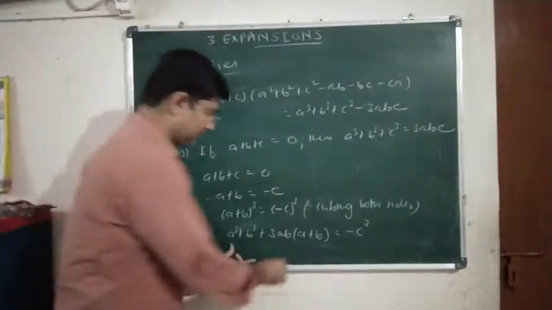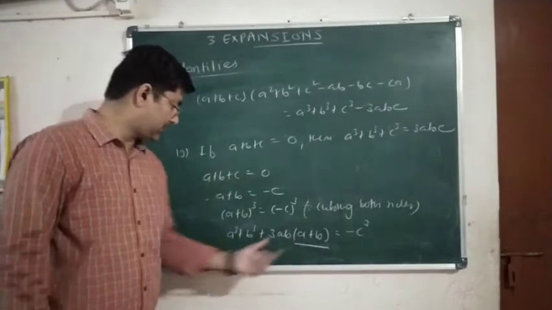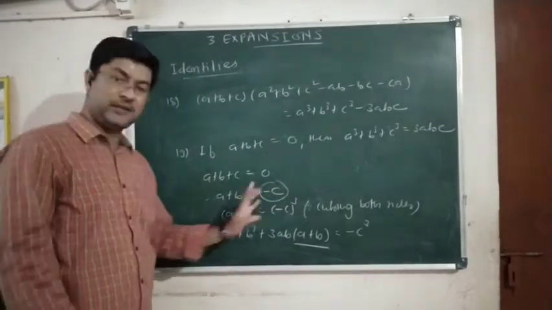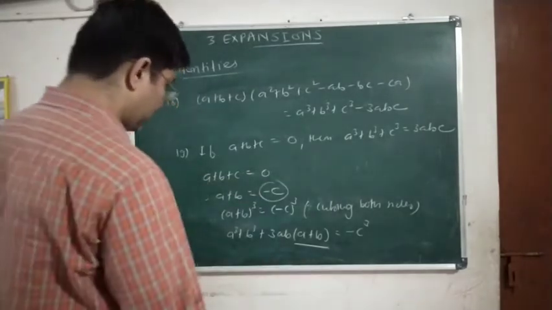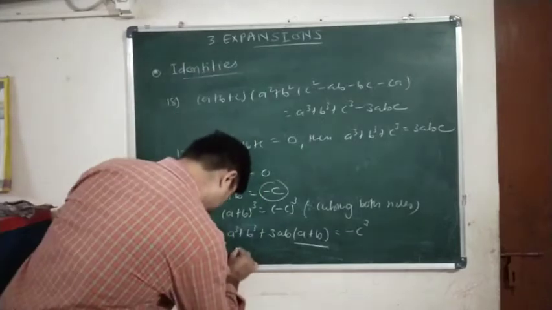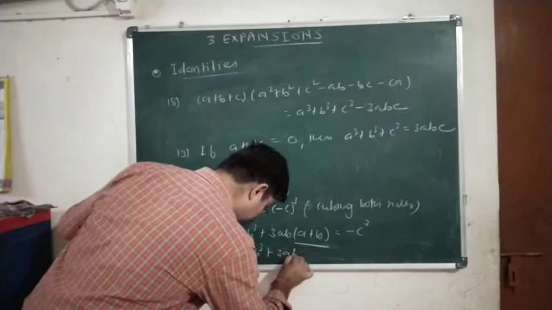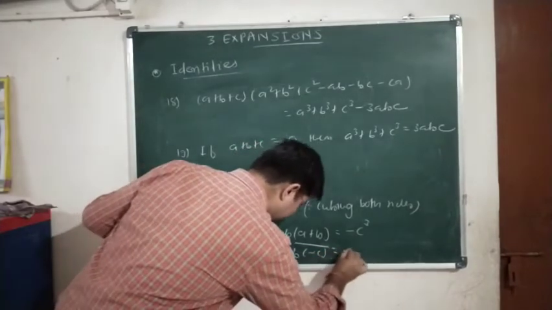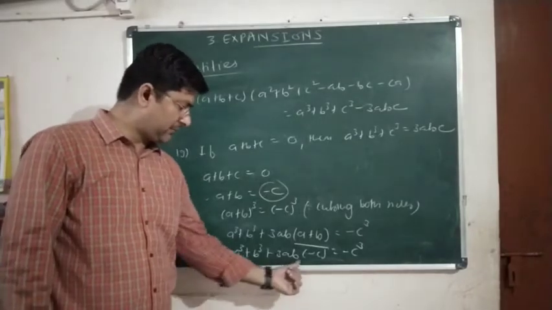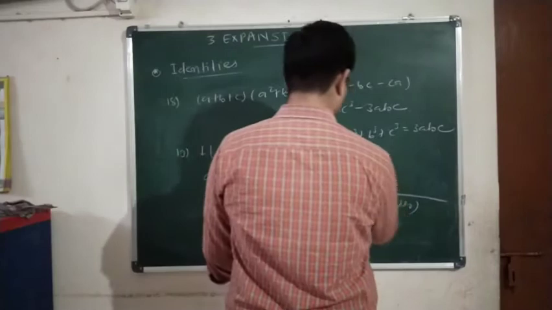Now in this last equation, a plus b can be substituted by minus c, yes or no, because a plus b is equal to minus c. So let us put minus c for a plus b. So a cube plus b cube plus 3ab into minus c is equal to minus c cube. Now if you multiply 3ab into minus c, we will get minus 3abc.